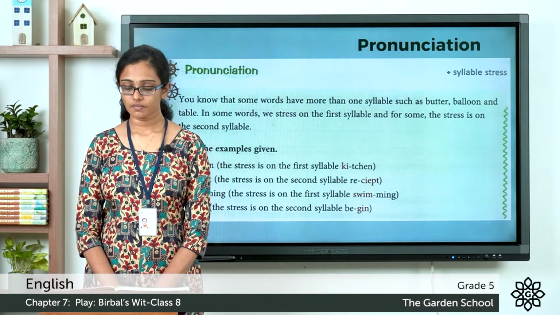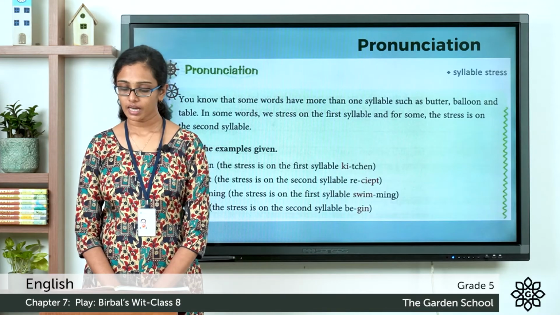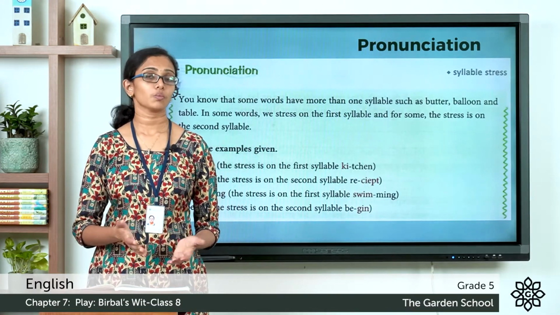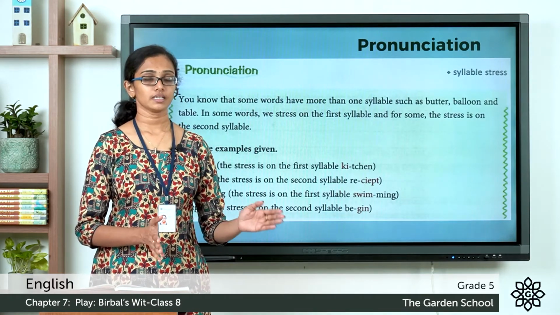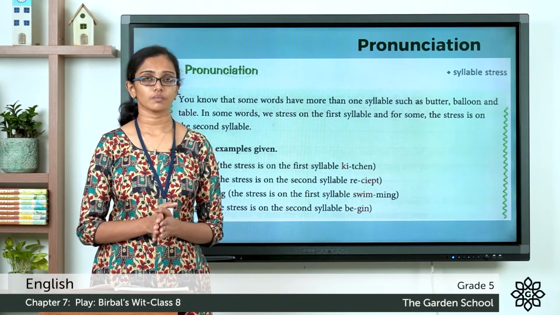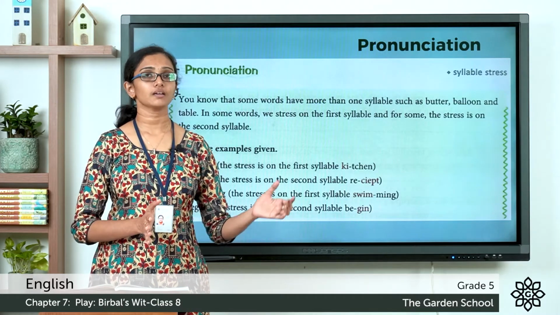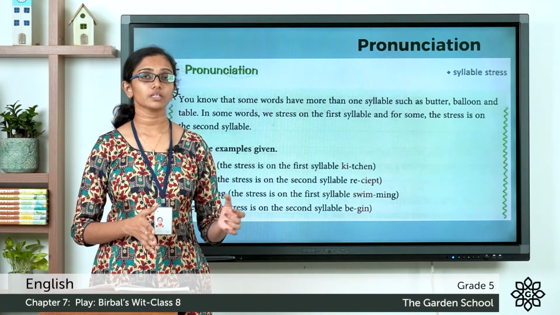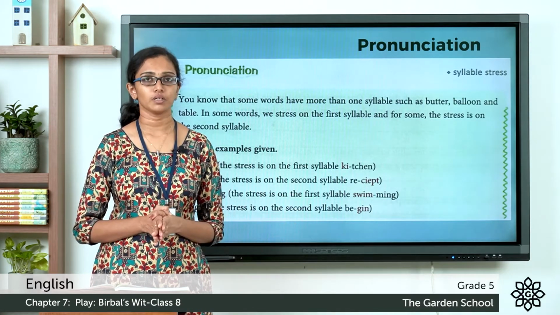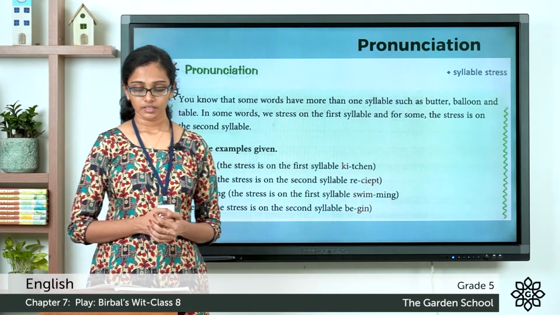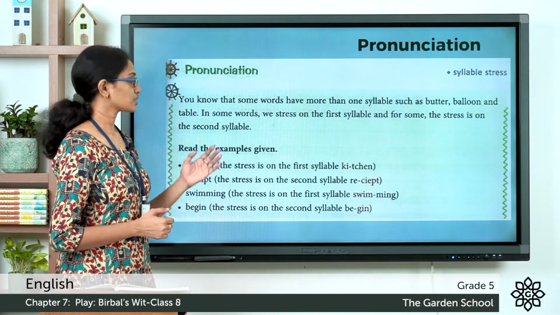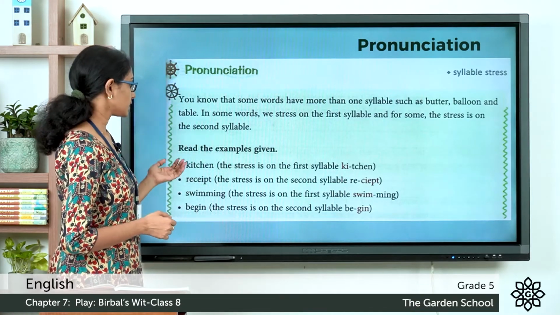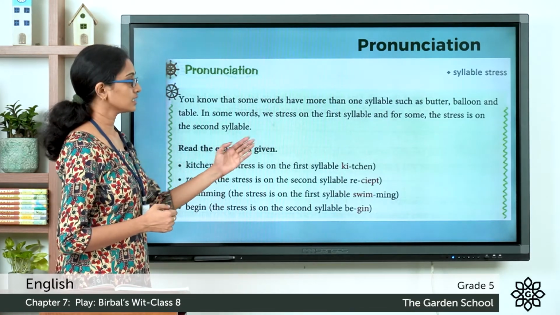In some words, we stress on the first syllable, and for some the stress is on the second syllable. For example, when you say the word banana, we say banana. There are 3 syllables. When you say table, we say table, 2 syllables. So in a word, the stress can either be on the first syllable or the second syllable. Here we have some examples. The word kitchen, the stress is on the first syllable, kitchen. Then the next word, receipt, the stress is on the second syllable.